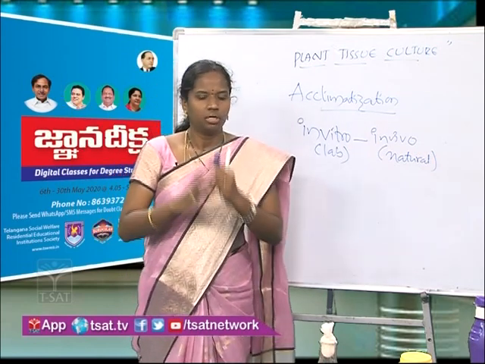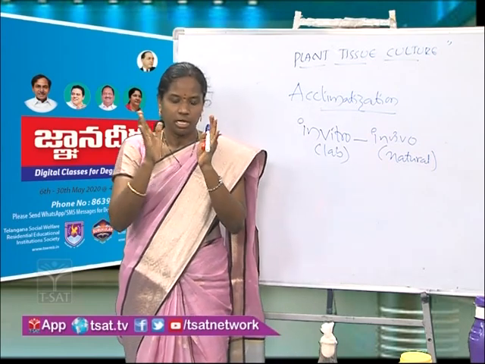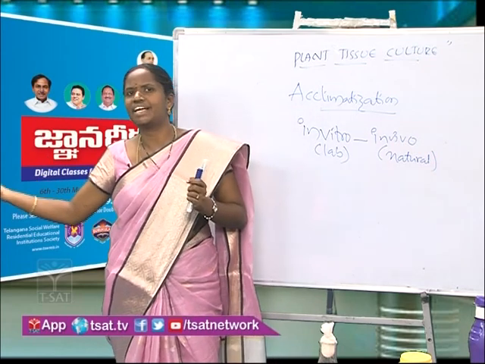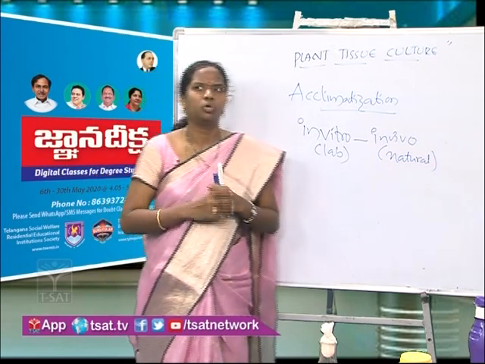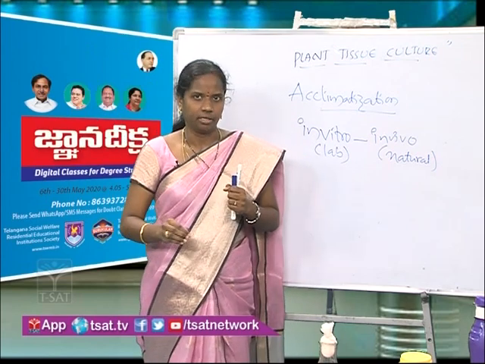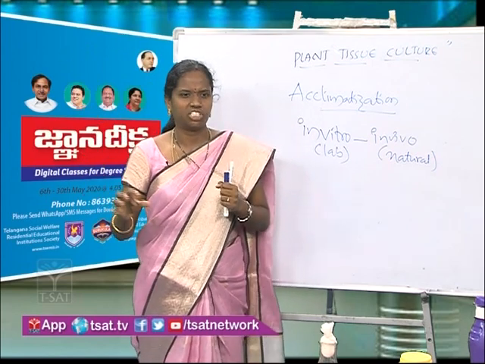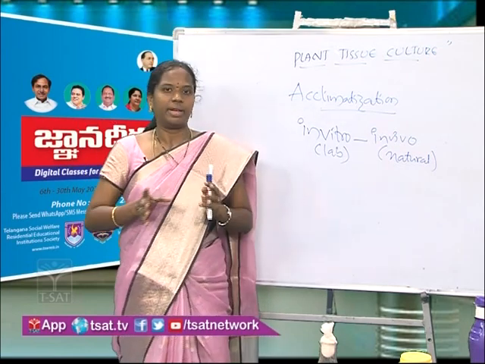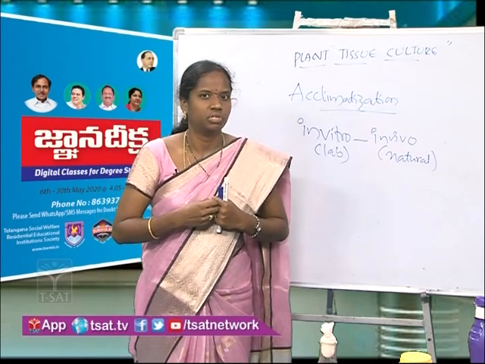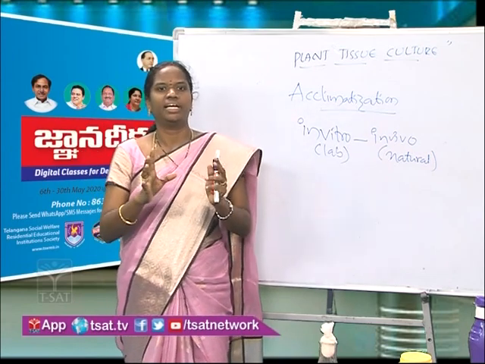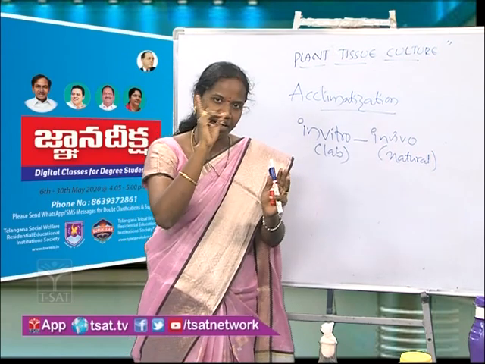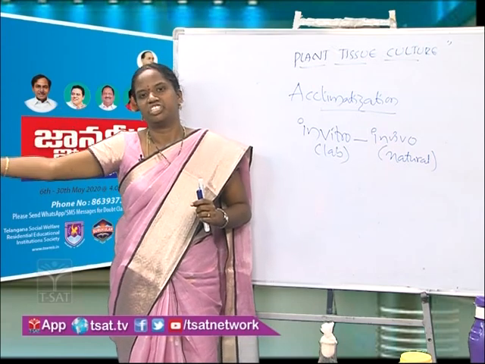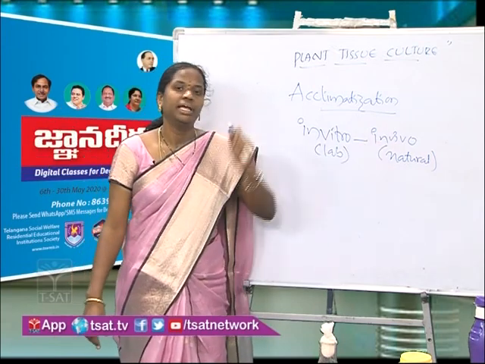Why? Because now our main intention is that our plants, grown through plant tissue culture, should adjust towards the natural conditions. So here we will provide the natural light, the humidity, the temperature. Slowly we will give all these things to the plant. Now this plant will try to adjust towards the natural conditions. Finally, if it survives, maximum 100% it survives, then we will get a complete plant which is shifted to the natural condition, that is the in vivo.